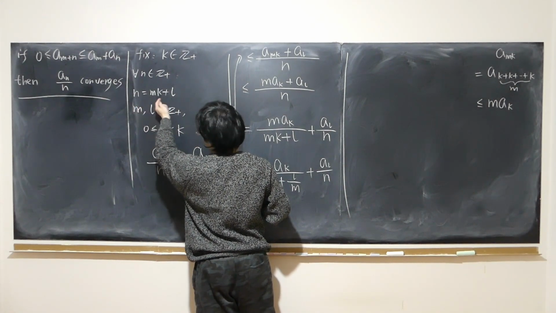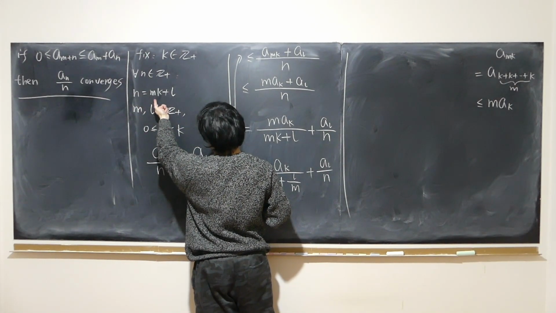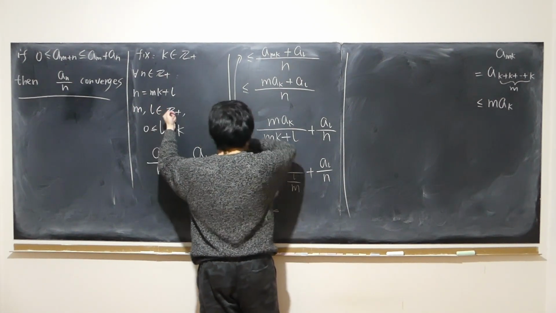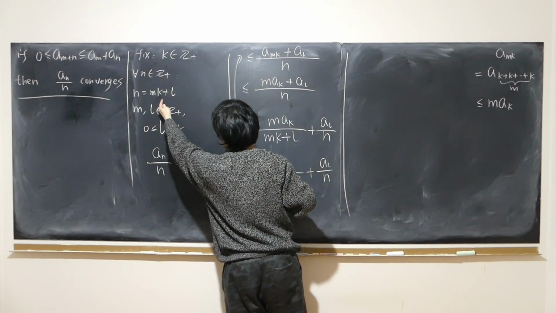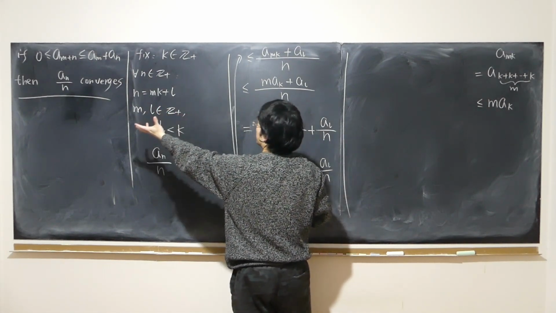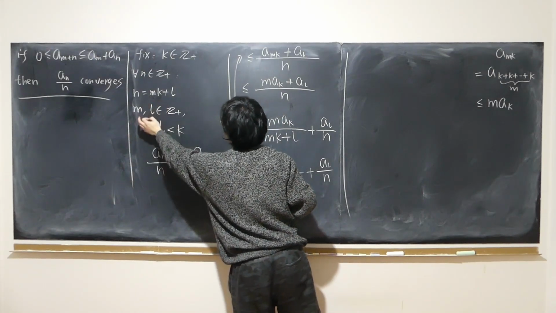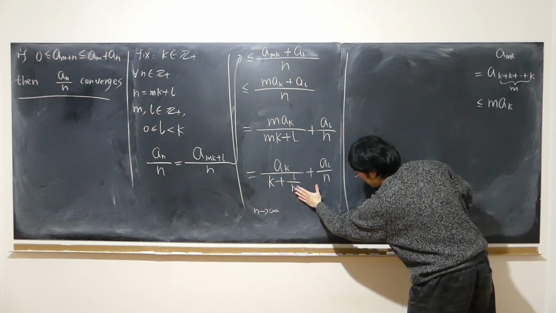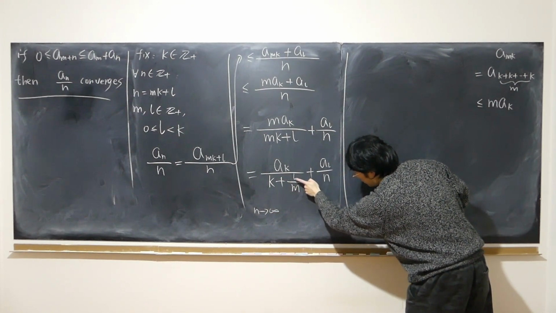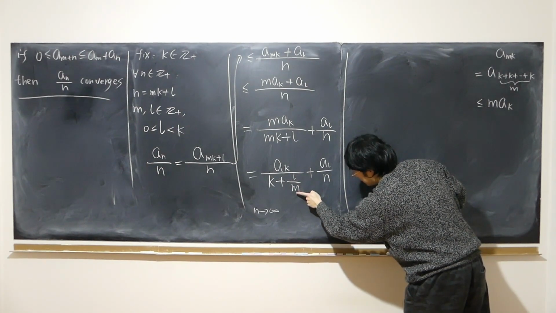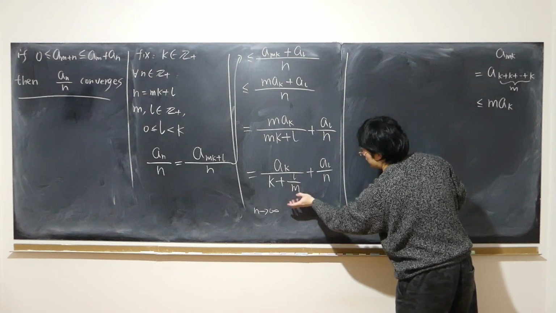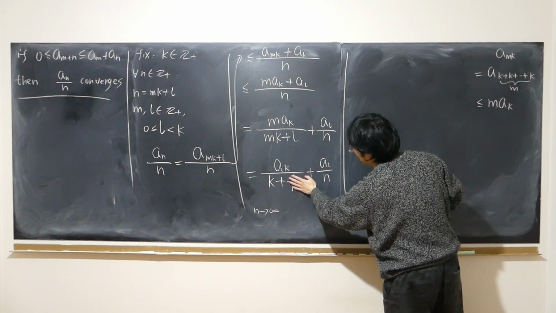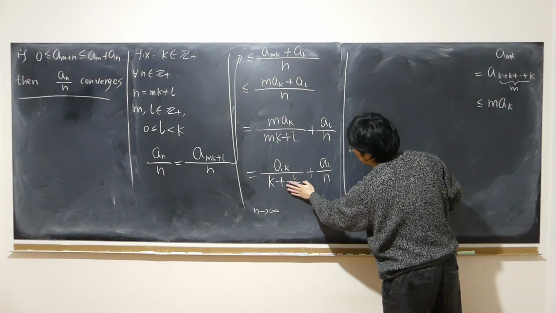Maybe we can isolate m as n minus l divided by k. Remember, k is fixed and l is bounded. So when we isolate m, obviously as n approaches infinity, so will m. Again, we have a bounded quantity over a positive integer that's approaching positive infinity, so this will also disappear. It'll also approach 0.